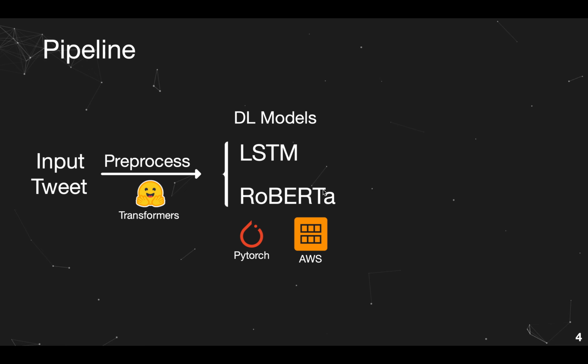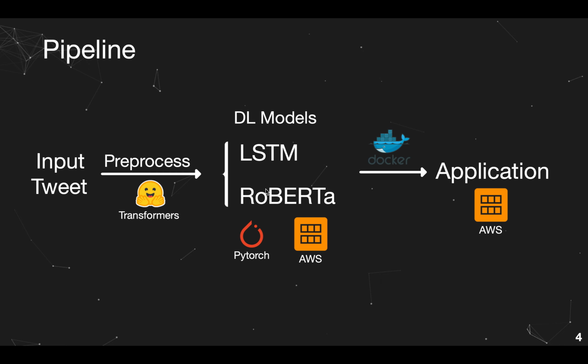And I used RoBERTa for the final application. It has better performance for this project than BERT. Then I trained them on AWS. Finally, I wrapped everything up into an application using Docker.